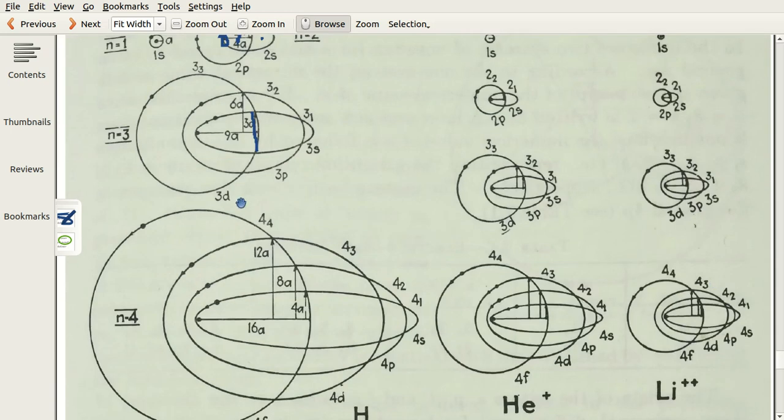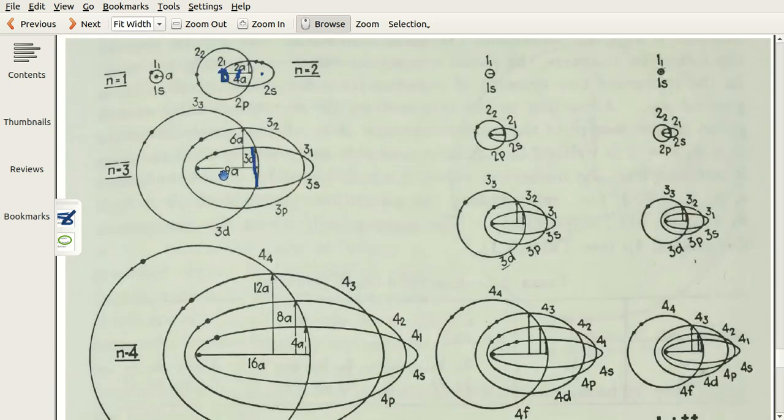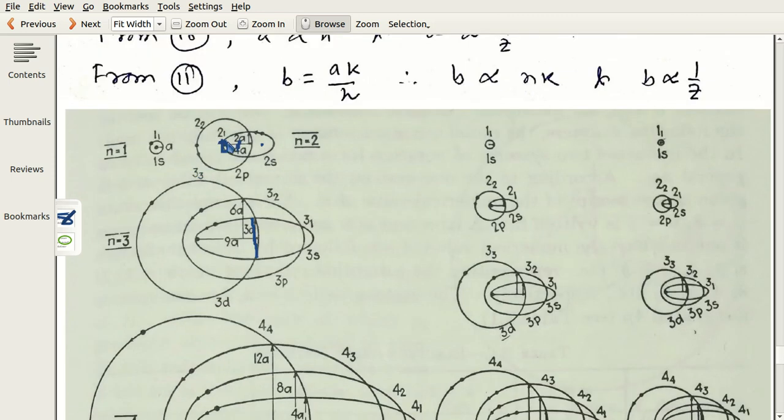And everywhere here, you see in this diagram, this radius is double that of the helium 2s circular orbit. For 2p, n equal to 2, k equal to 2, this radius in the case of helium is half of the n equal to 2 radius of hydrogen, and for lithium the n equal to 2, k equal to 2 radius is 1/3 of that of hydrogen.